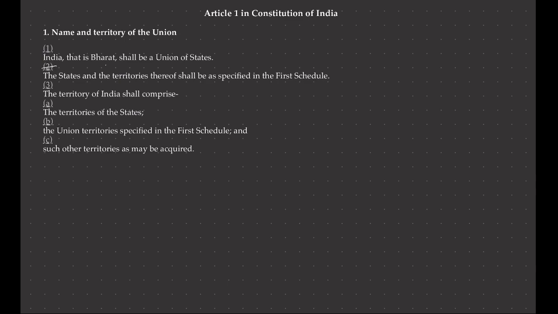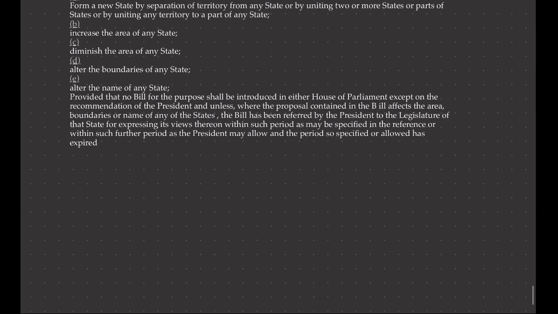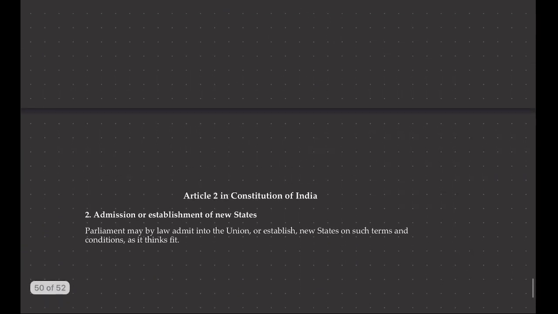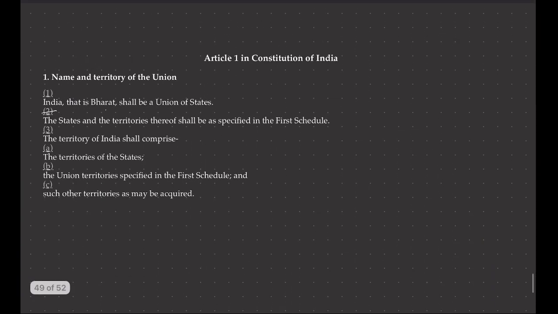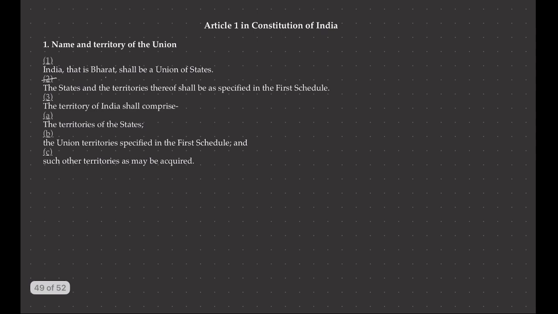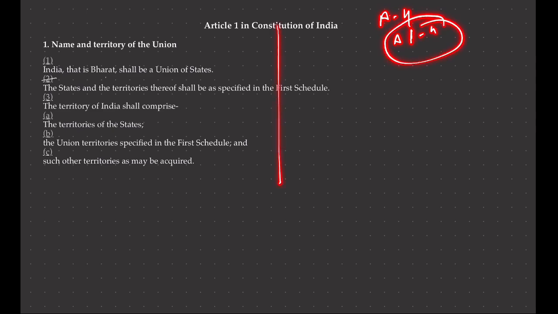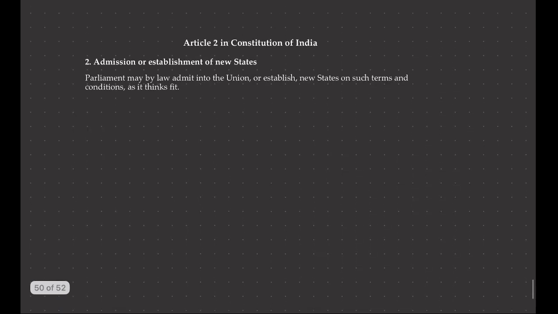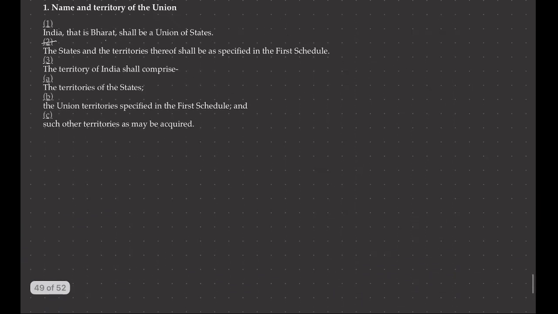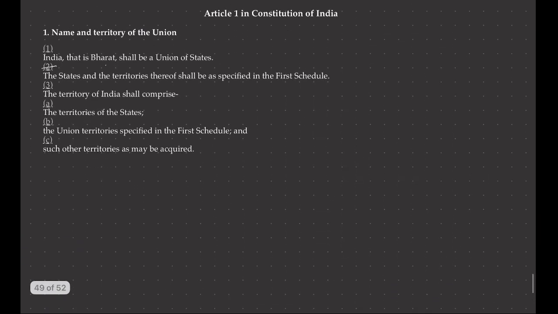Okay, so let's shift to the content part of the Union and its territory. For discussing Union and its territory, it is very important to understand what has been written in the Constitution. So I have borrowed Articles 1 to 4 from the Constitution itself. Precisely Articles 1 to 4 we have copied here, and we are going to discuss based on those articles. These are very important for your exam, for prelims as well as mains. So do understand them carefully.